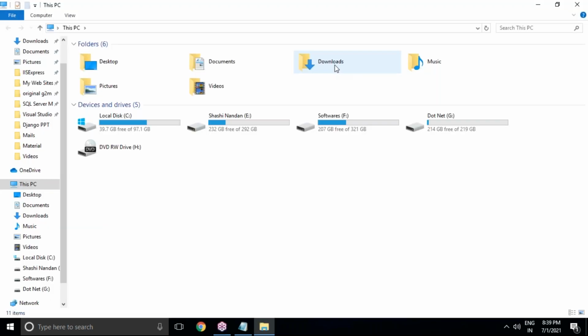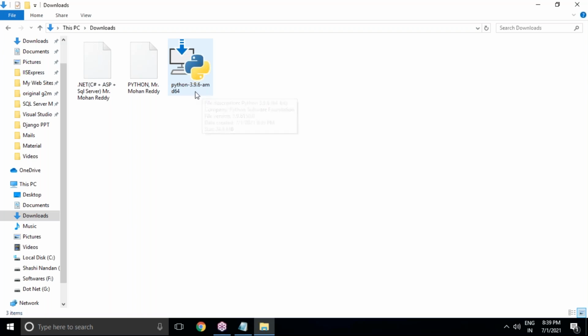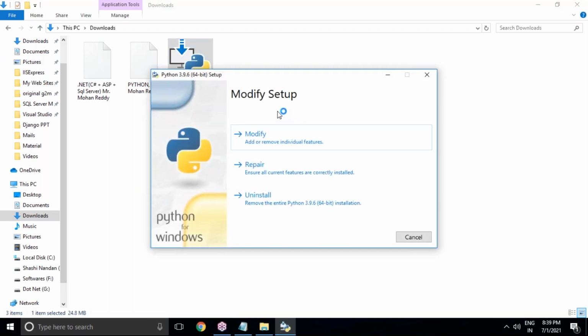After it's downloaded, go to the download folder, and you can find the 3.9.6 64-bit operating system executable file. What we need to do to install this, it's not a big deal to install this Python software. Just double click on it and you can see in my computer right now, modify, repair, uninstall is available. But because I already installed it in the last session, everyone knows that. Python is already there in my computer, so that's what it is showing: modify, repair, and uninstall.